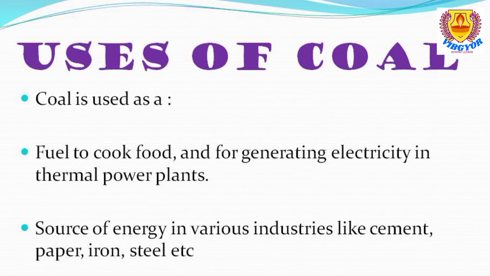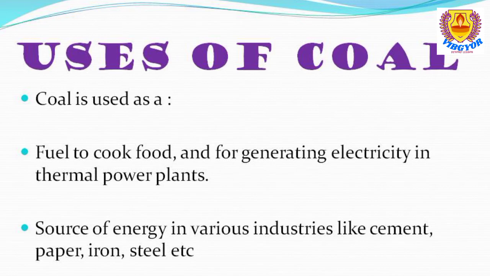And let us learn the next use. It is a source of energy in various industries, like cement industry, paper industry, iron industry, steel industry. These industries need a lot of heat energy, and for the production of heat energy we are using coal.